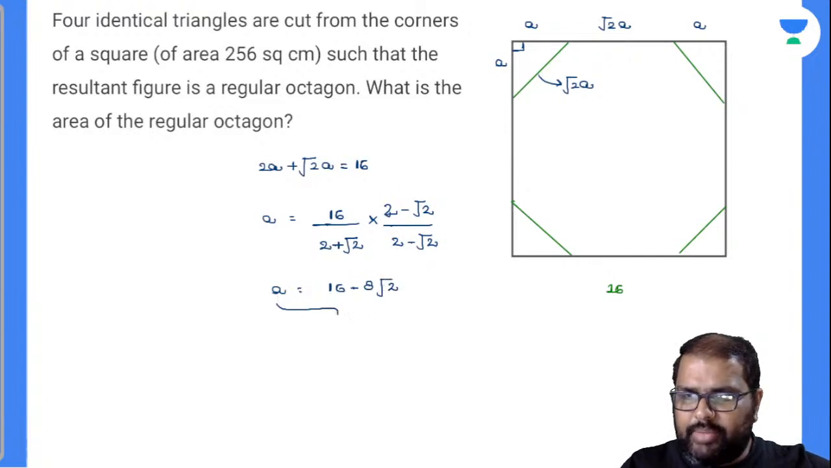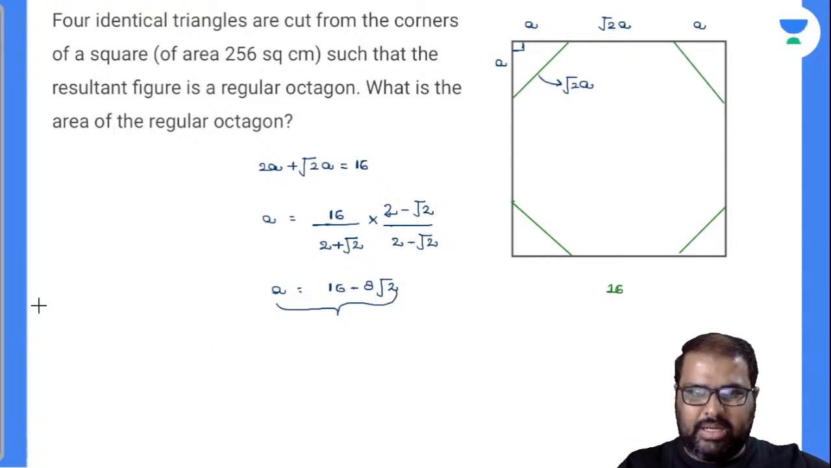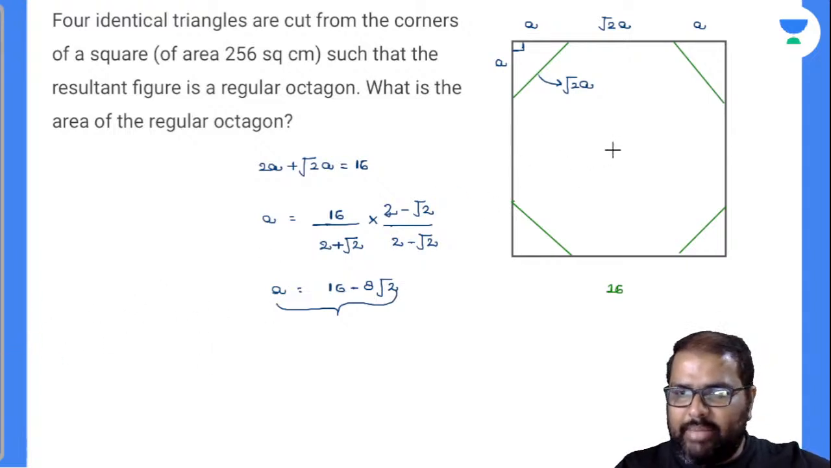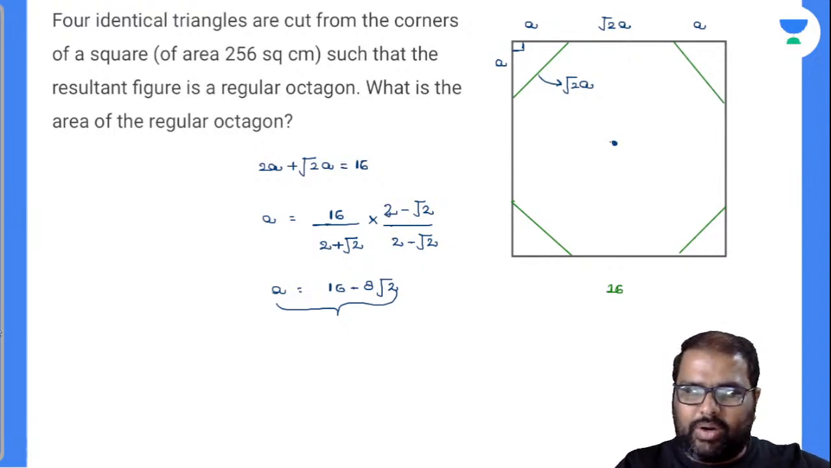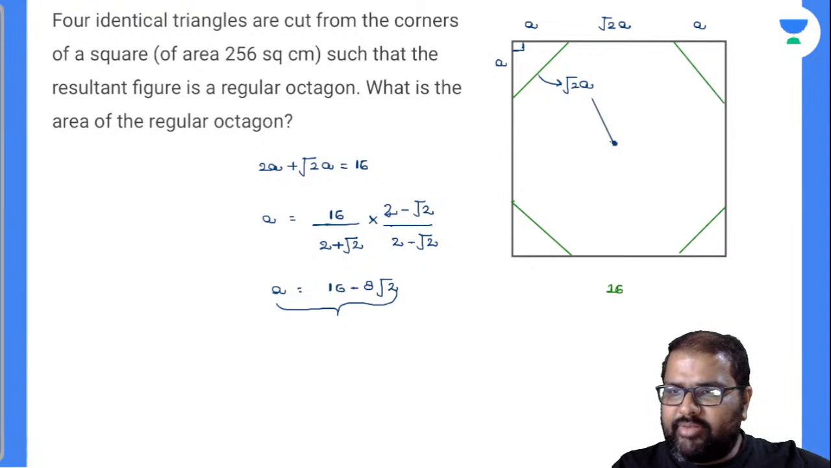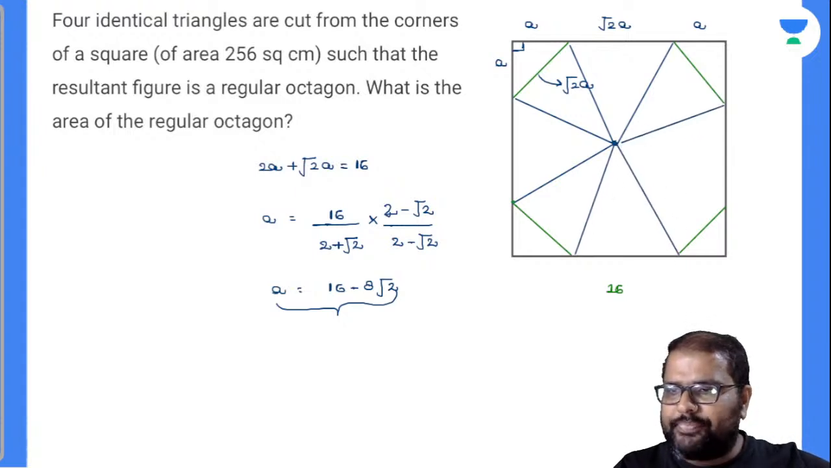This is the value of a. Now, does anybody know the area of a regular octagon? So see here, a regular octagon can be divided into 8 equal triangles. Am I right or wrong? So for your sake, I'll show you one triangle. Hope you are getting my point, that these are the 8 triangles formed, and all these 8 triangles will be equal because it is a regular octagon.